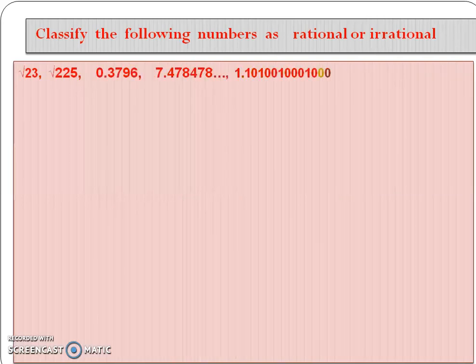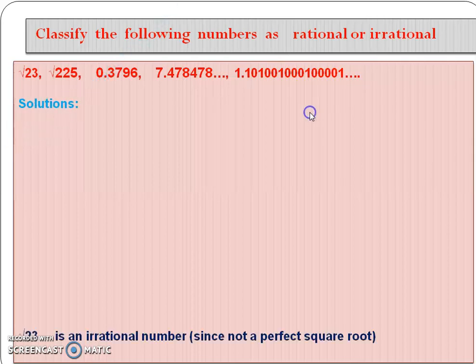Let's solve the problems which is already given in your textbook. The problem is classify the following number as rational or irrational. The numbers are root 23, root 225, 0.3796, 7.478, 478 and so on, 1.10, 100, 1000001 and so on. Let's solve the problems.